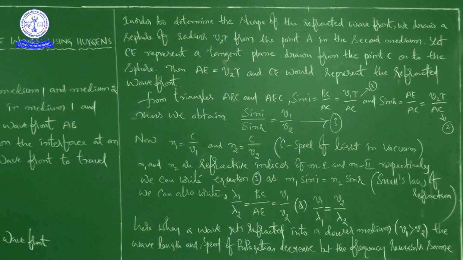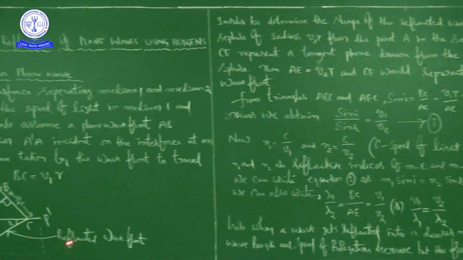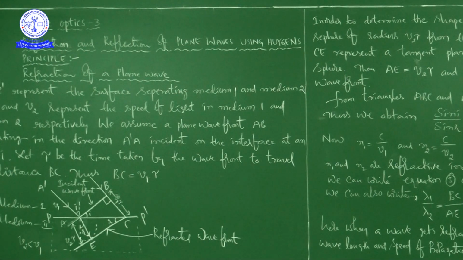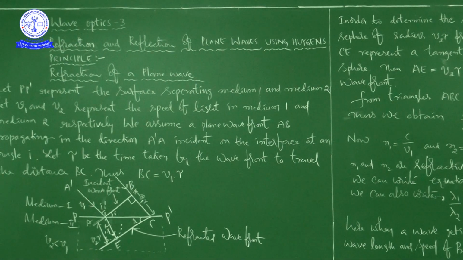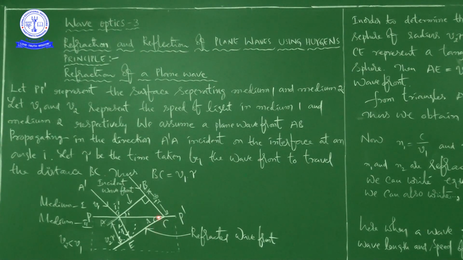So if you focus here in this class, what we did, right? We drew a picture here, that is medium 1, medium 2 and P dash is the surface which separates both the media. Afterwards, this is incident wavefront and this is refracted wavefront, right?